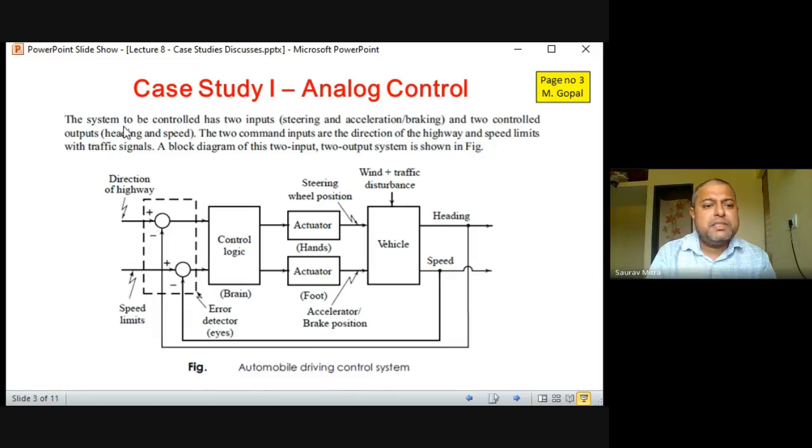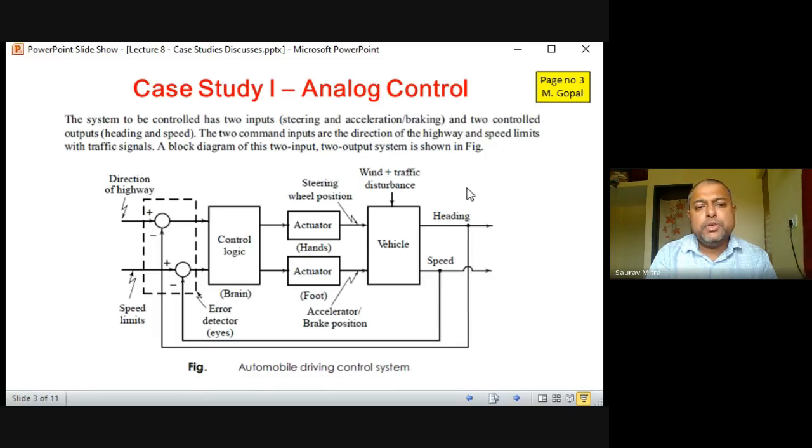So what is the system? The system to be controlled has two inputs, steering and acceleration, and two control outputs, heading and speed. Heading means the direction of the vehicle, and speed. So we have to maintain the speed. The two common inputs are the direction of the highway, and speed limits with traffic signals.